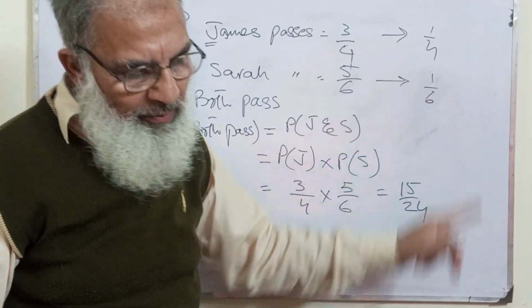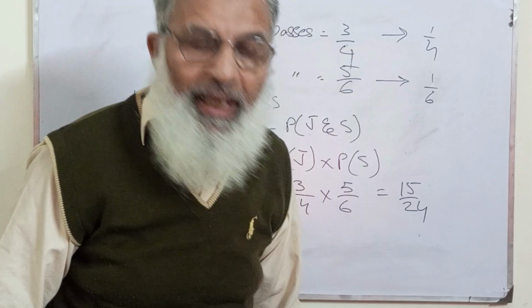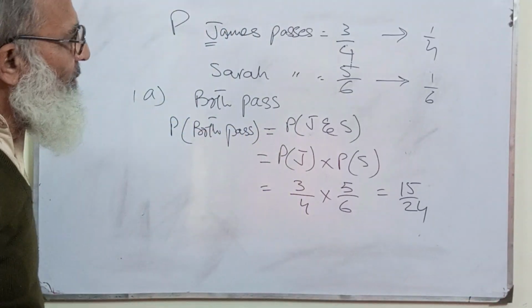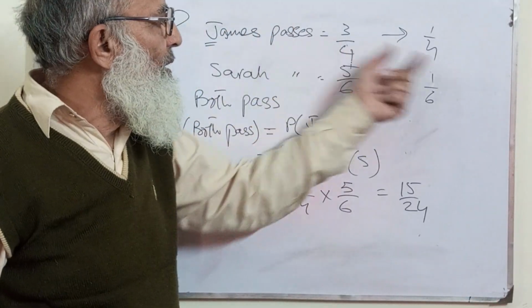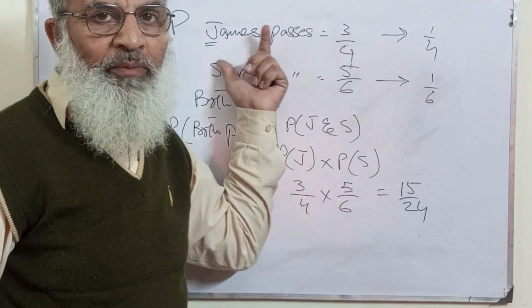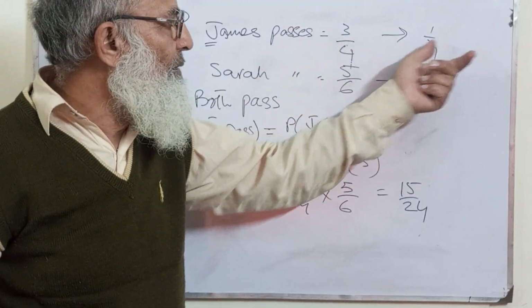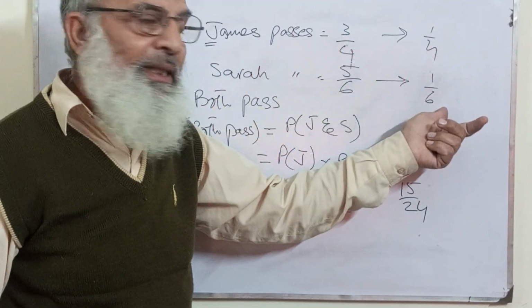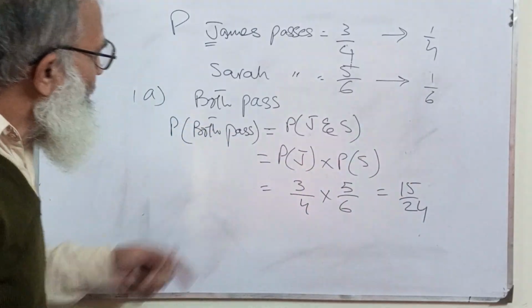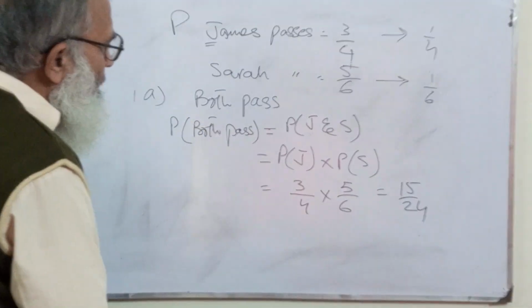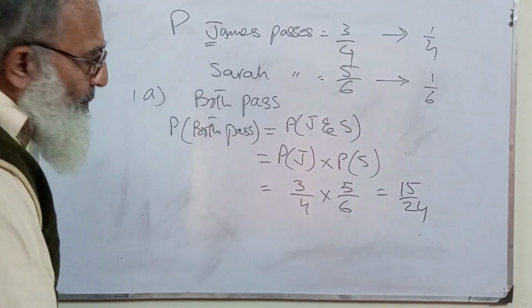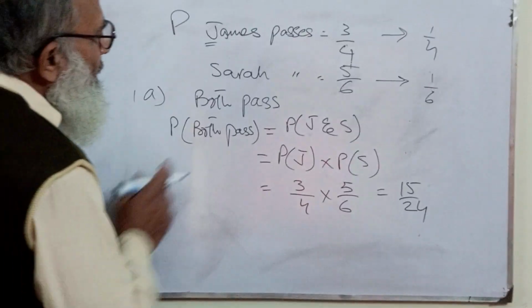Now what is the probability that neither passes? If James fails, the probability is 1 by 4. If Sarah fails, it is 1 by 6. Now both fail, neither pass.